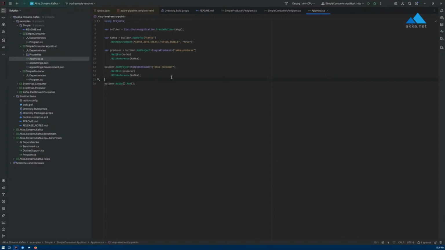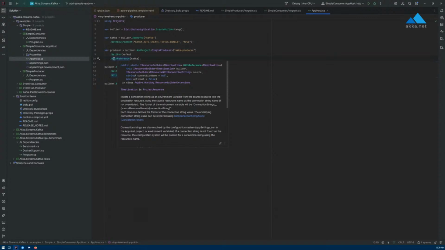Now, can you explain how the environment variable that the simple producer and simple consumer both look for, the Kafka broker, gets populated using this code? Well, when you use Aspire, you use the add Kafka code right here, and then you add the wait for reference, this code right here.